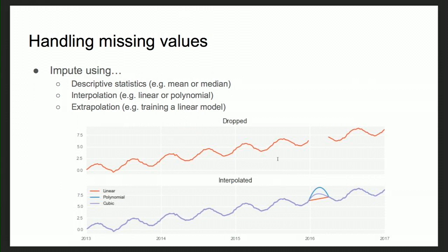And the other step that we can perform under pre-processing is imputing the missing values. One of the simplest ways to fill the missing values is using descriptive statistics like mean or median to replace the missing values. The other technique that we have is called interpolation.